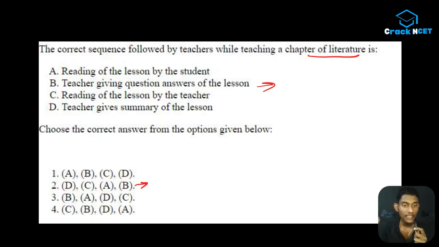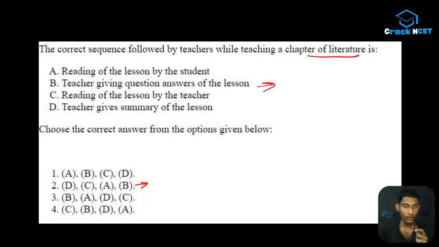ठीक है, in the second option D is coming in the first place. D में क्या है? Teacher gives summary of the lesson. ठीक है, a teacher is starting her or his class from giving the summary of the lesson. इसके बाद क्या है? C, reading of the lesson by teacher. ठीक ही है, teacher is giving summary, then she is reading the lesson. Then क्या है? Reading of the lesson by the student.